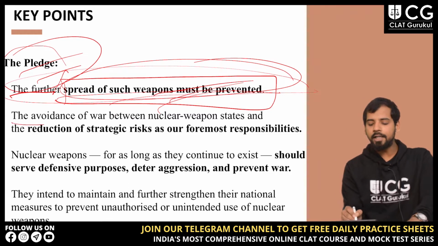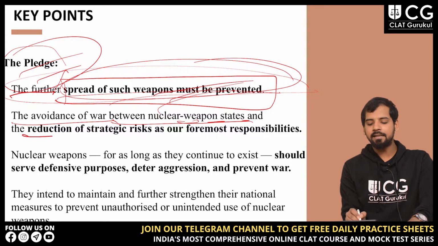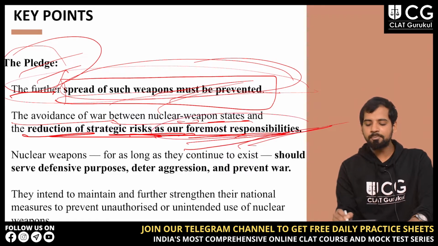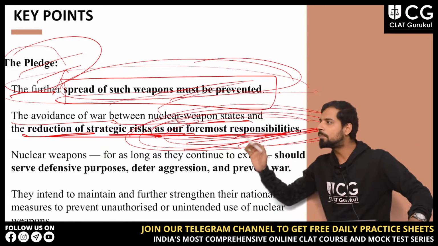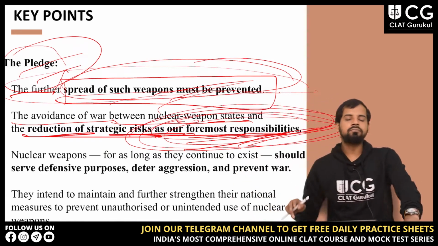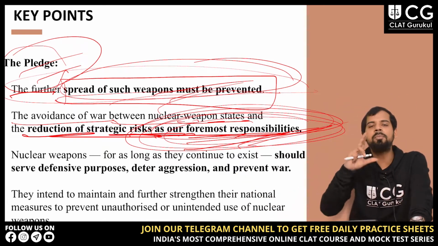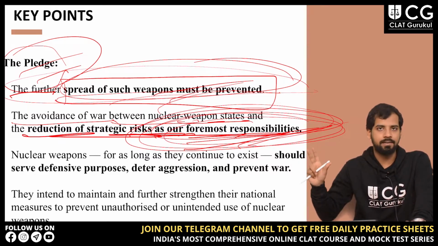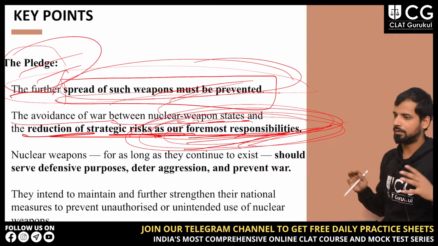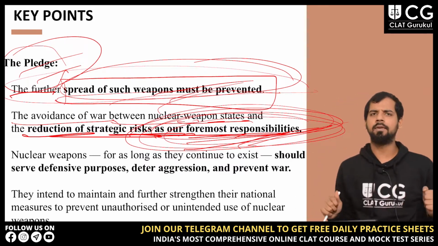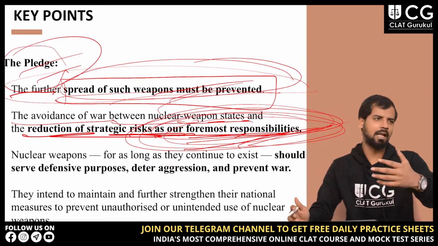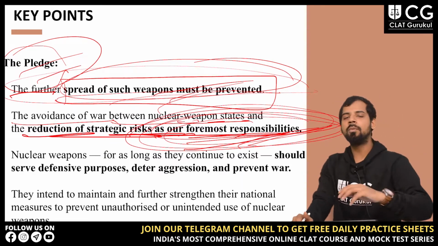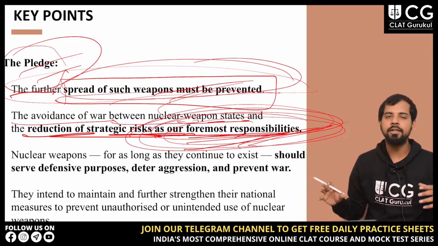Next is the avoidance of war between nuclear weapon states and the reduction of strategic risks as our foremost responsibilities. So the pledge says the foremost responsibility is to avoid war between nuclear weapon states. For example, I can give you the example of US and North Korea. Both have atomic bombs, nuclear bombs.